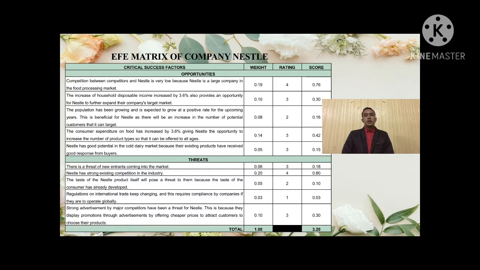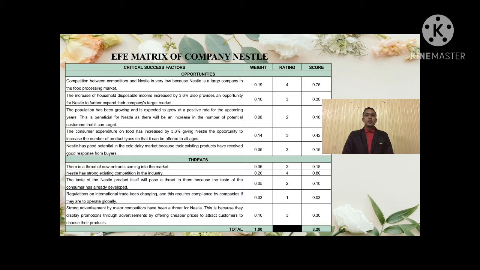Based on the table, Nestle has opportunities as the competition among the competitors is low due to the Nestle being a large company in food processing market, where it is rating 4, which is superior response, while the lowest scoring for the EFE matrix for opportunities is 2, which means it is an average response.